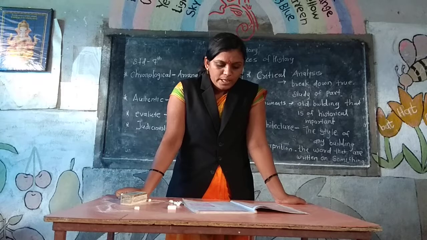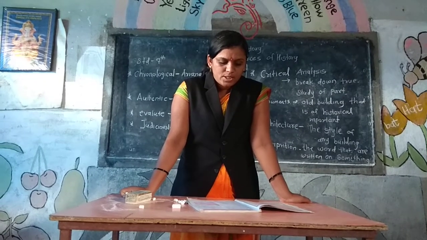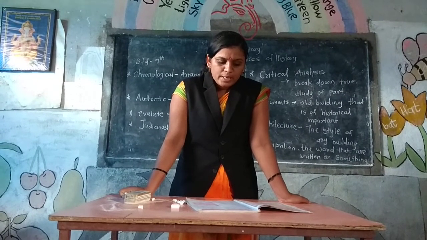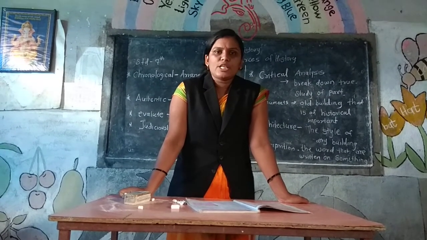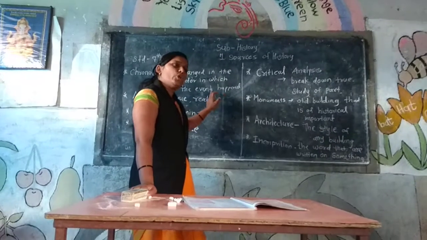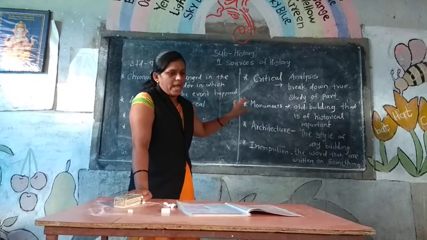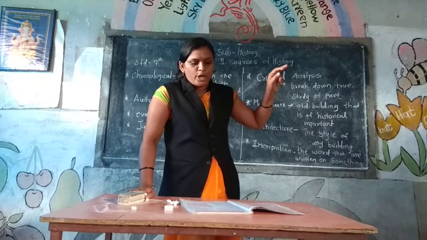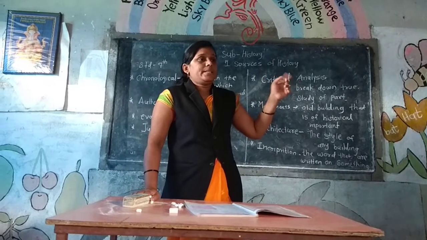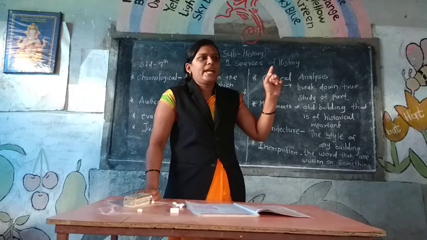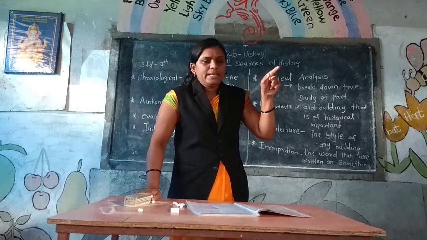Broadly, the period from the 9th century till the end of the 18th century. That means the 9th century to the 18th century. This period is also known as the medieval period of Indian history. That means the 9th century to the end of the 18th century.